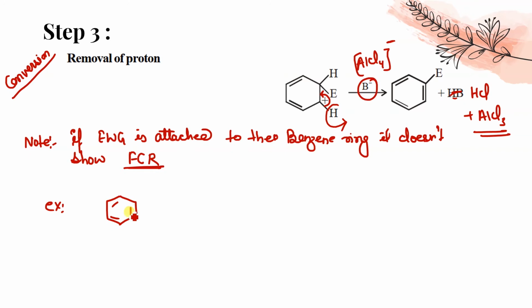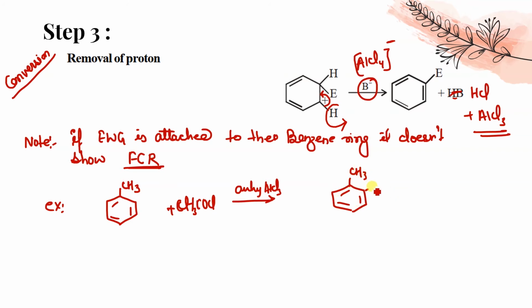this group CH3 is attached, and I'm saying, what will be the reaction if CH3COCl is going to react with anhydrous AlCl3. So you will say that this will be the product. Mechanism you all know very well. Either this will be the product like this, or it will be a product like this.